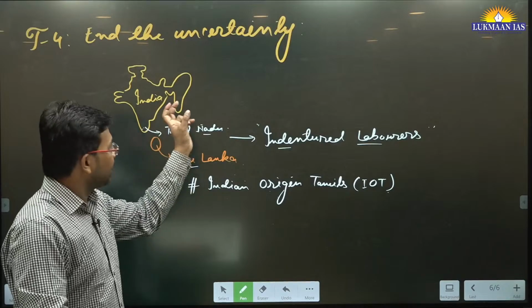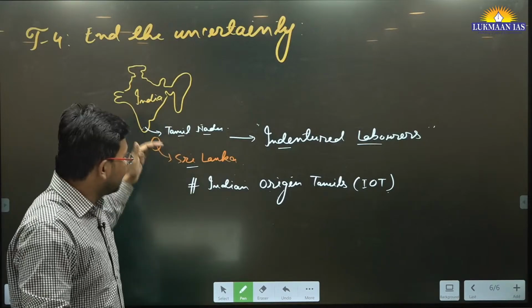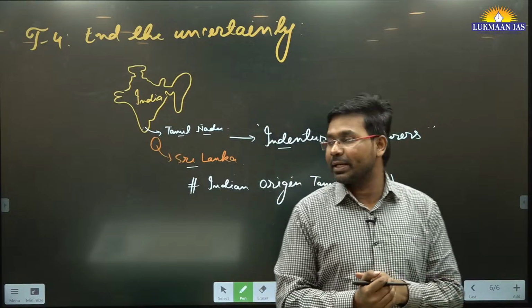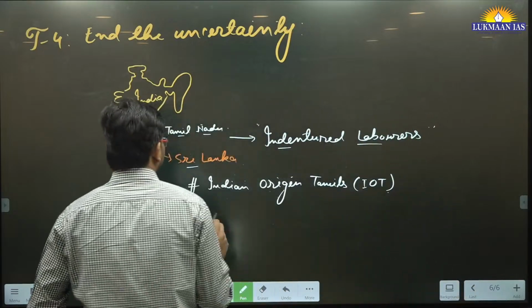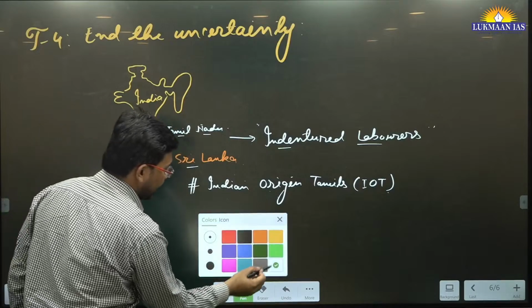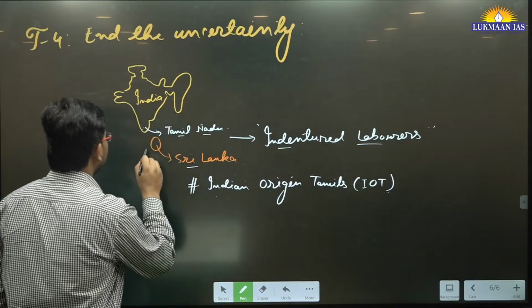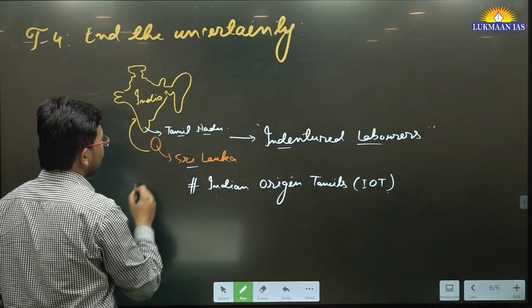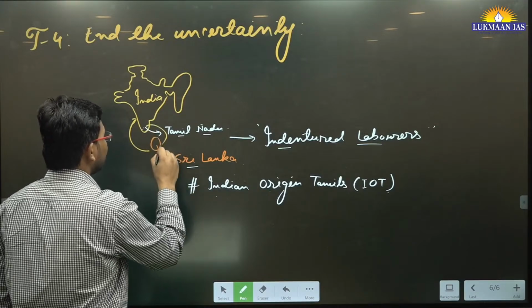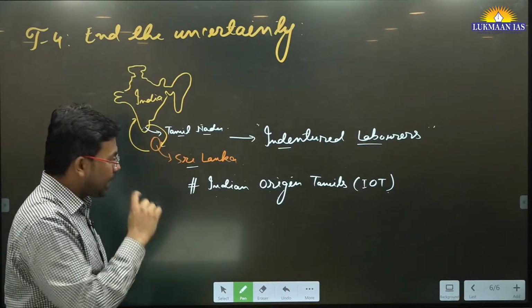So long back, the government of India and the government of Sri Lanka agreed with one another. They signed a pact where some Indian origin Tamils who wanted to come back to India could come to India, and some Sri Lankan people who wanted to go back to Sri Lanka would go back to Sri Lanka.